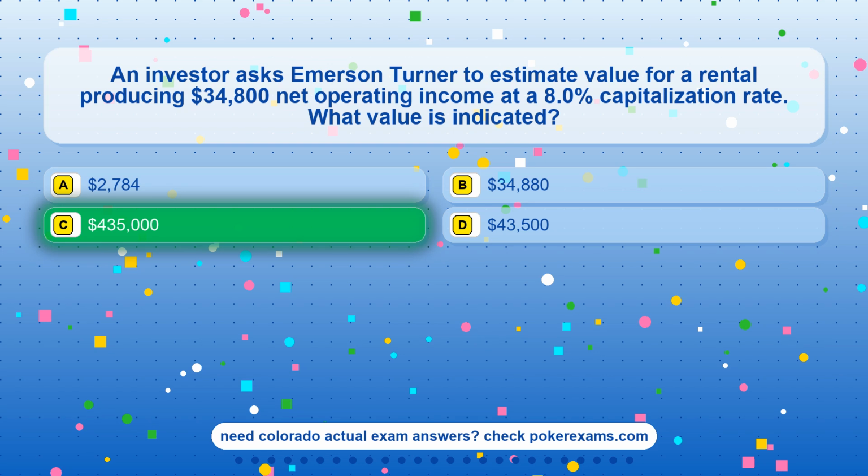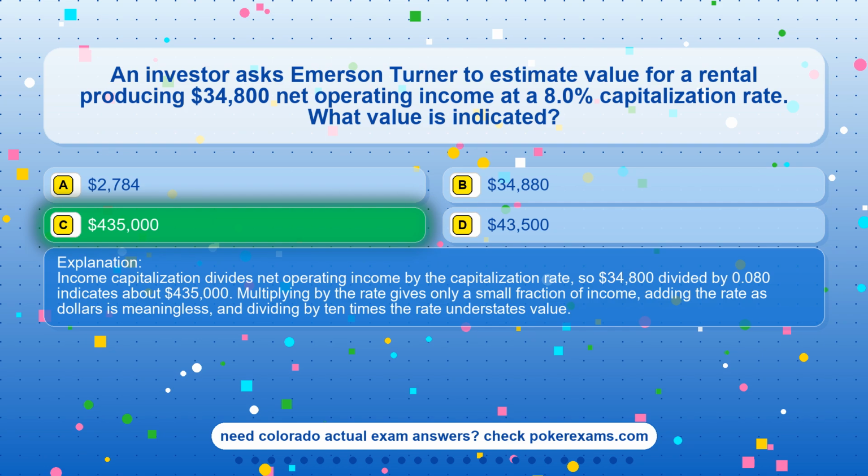The correct answer is option C, $435,000. Income capitalization divides net operating income by the capitalization rate, so $34,800 divided by 0.080 indicates about $435,000. Multiplying by the rate gives only a small fraction of income, adding the rate as dollars is meaningless, and dividing by 10 times the rate understates value.